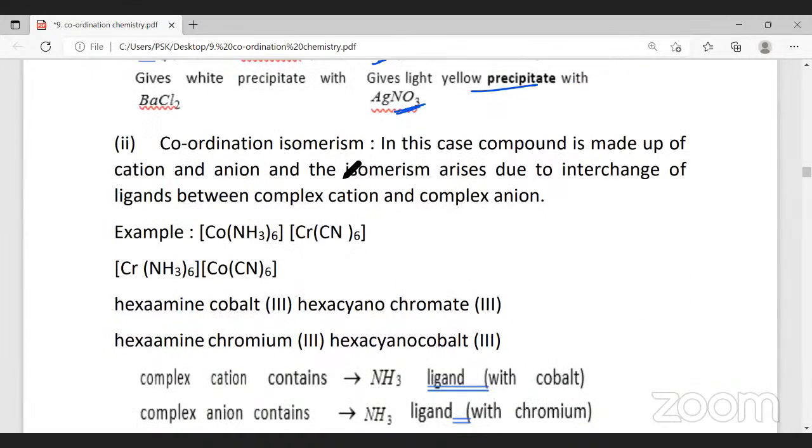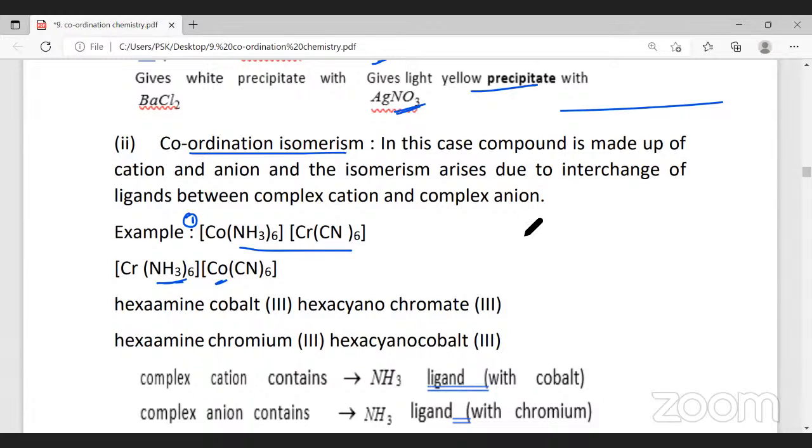Now, coming to coordination isomerism. What is coordination isomerism? See, these are examples of coordination isomerism. Cobalt is a metal, chromium is a metal. Cobalt contains ammonia as a ligand, chromium contains cyanide as a ligand in the first case. In the second case, chromium has ammonia as a ligand and cobalt has cyanide.